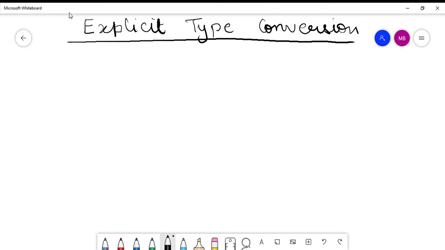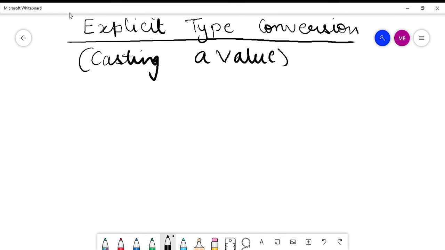Explicit type conversion, or explicit conversion as we say, is also known as casting a value. We have already discussed implicit type conversion in our previous video, wherein I told you that if we have multiple different kinds of data types within the same expression, then the compiler automatically, or by default, converts the lower priority data type into a higher priority data type.